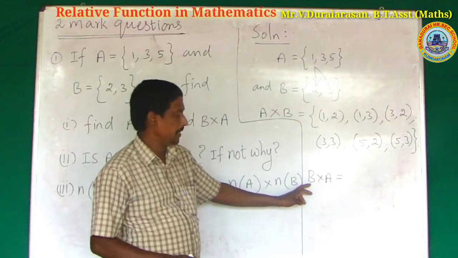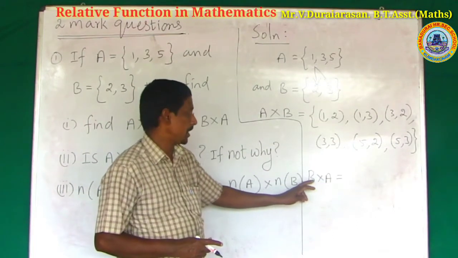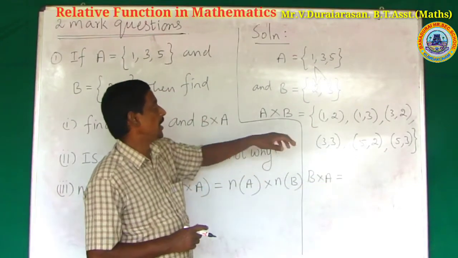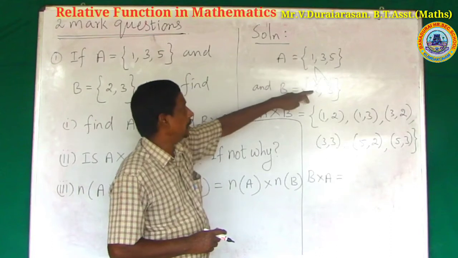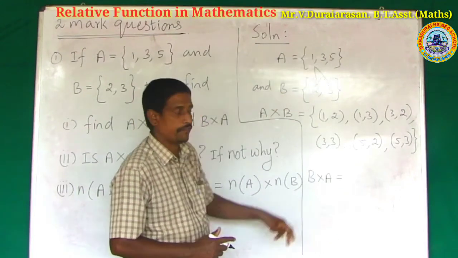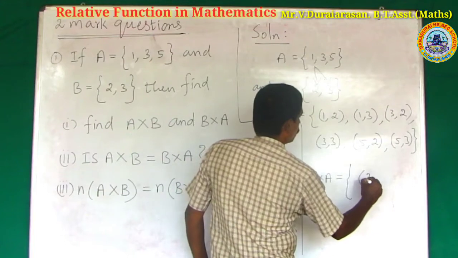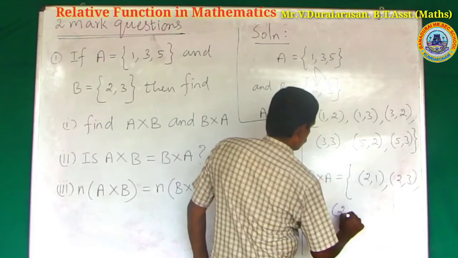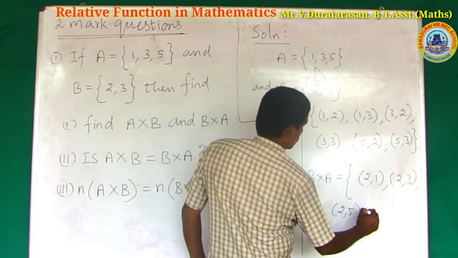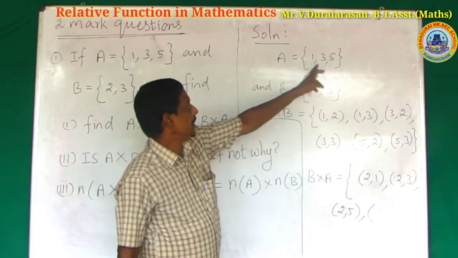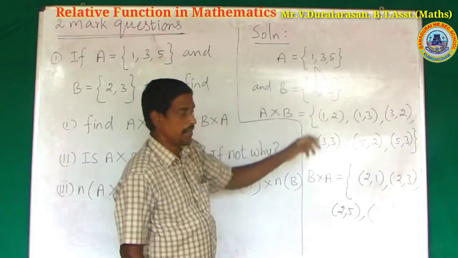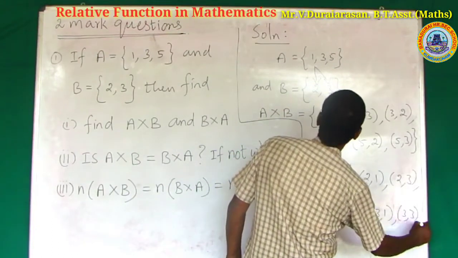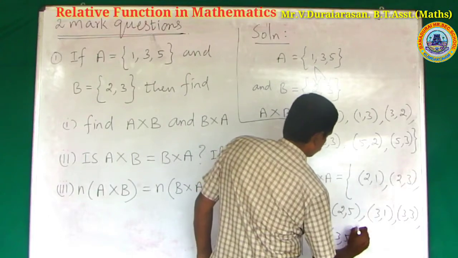The first set is B, the second is A. Consider the first set B, the second one is A. Create the ordered pairs (2, 1), (2, 3), (2, 5). Similarly, (3, 1), (3, 3), (3, 5).